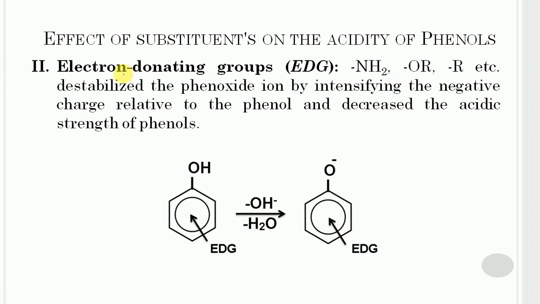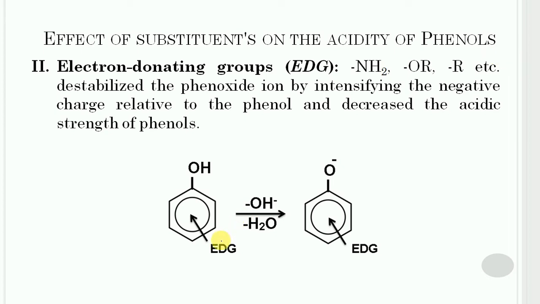Then similarly, electron donating groups, these are amines, alkoxy groups, alkyls. They destabilize the phenoxide ion by intensifying the negative charge relative to the phenol and tend to decrease the acidic strength of the phenol.